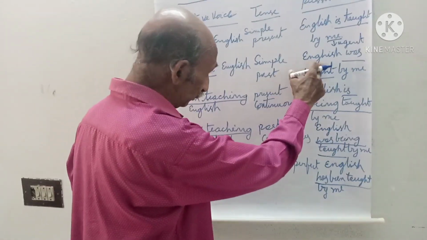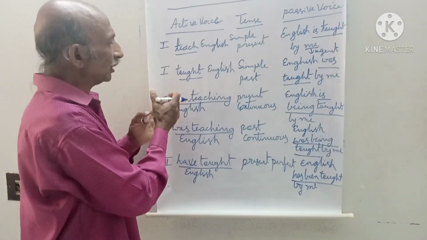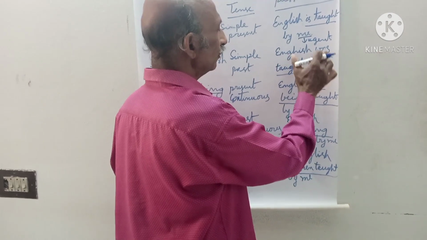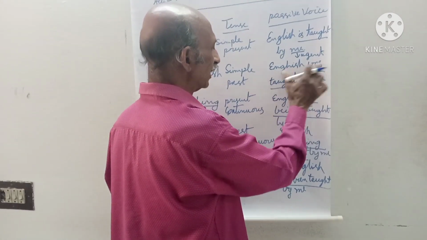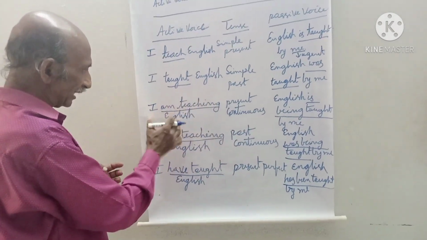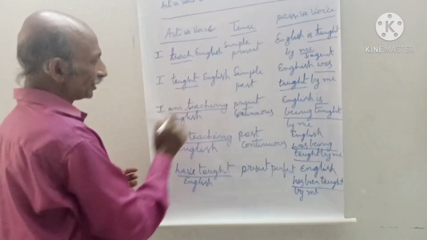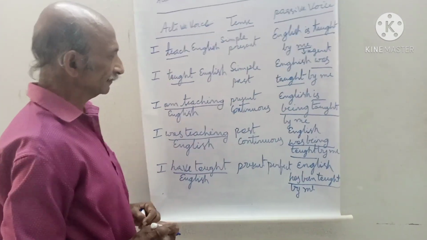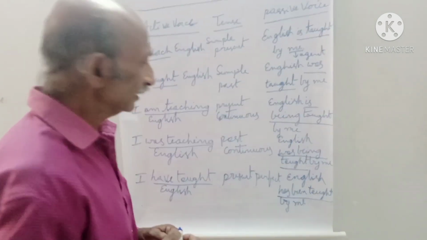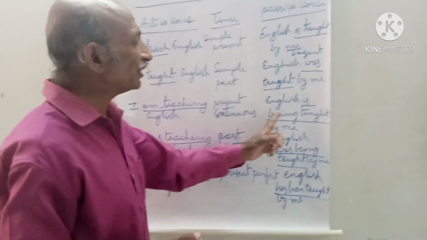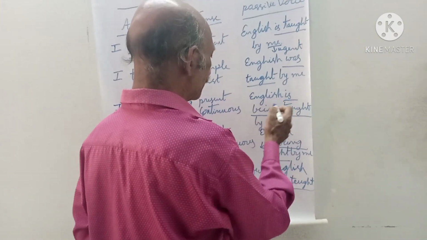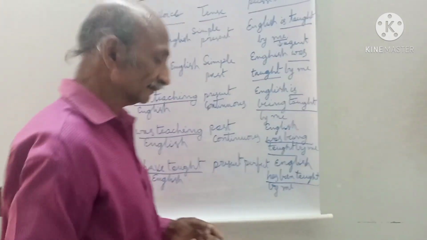Suppose the subject is plural. For example, I taught English and Maths. Then for English and Maths, instead of was, we use were. English and Maths were taught by me. See the next one. I am teaching English. Am teaching, that is present continuous tense. If the verb is in continuous tense, the form of be is being. Look at the sentence in passive voice. English is being taught by me.